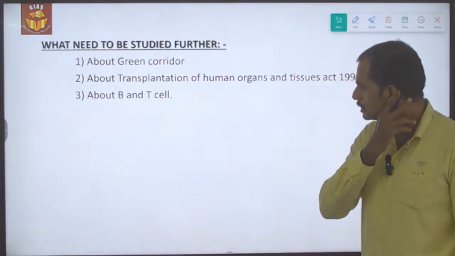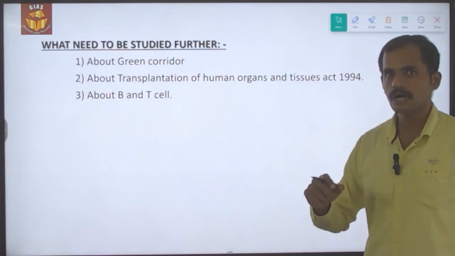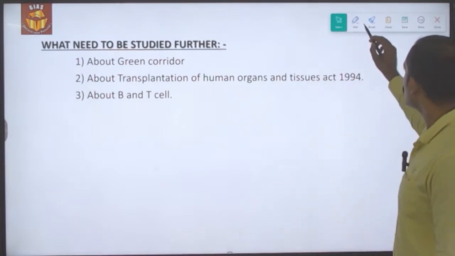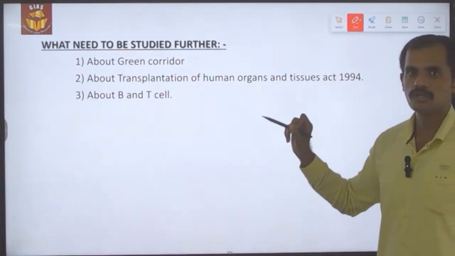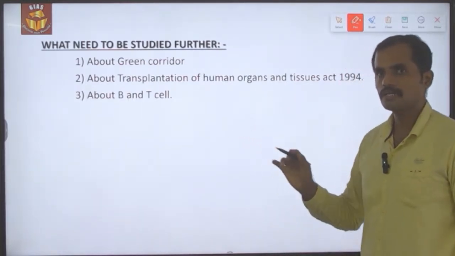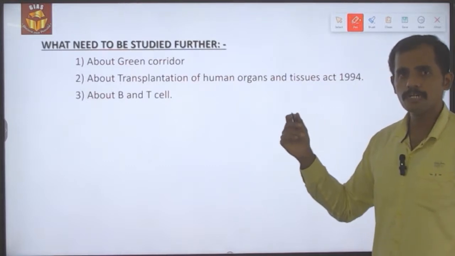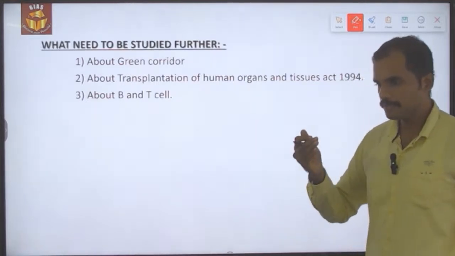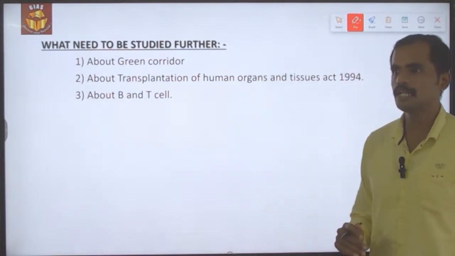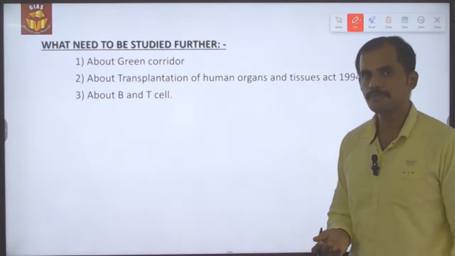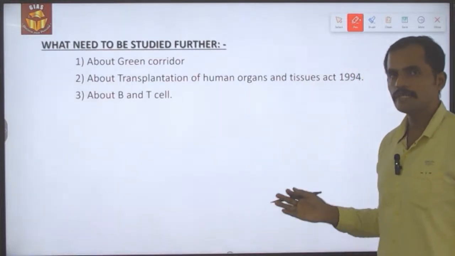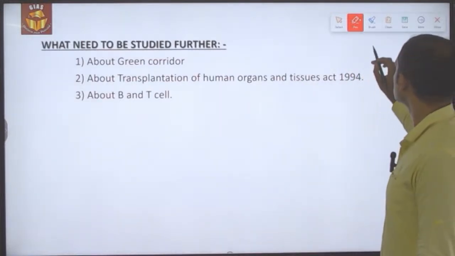What needs to be studied further is, we should know about what is a green corridor. Secondly, we should also be aware of the Transplantation of Human Organs and Tissues Act 1994, the act which regulates organ transplantation in India. We should be aware of it along with the important provisions as well as the implementing agencies apart from NOTTO. And then we should be aware of what is a B cell, what is a T cell, and what is the difference between both of them. So these are all the other things we should be aware of, and with this we have reached the end of this topic.